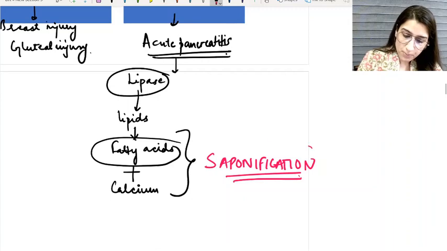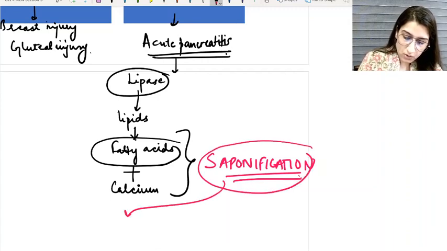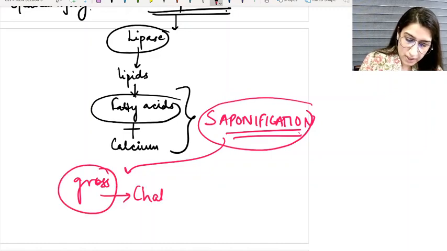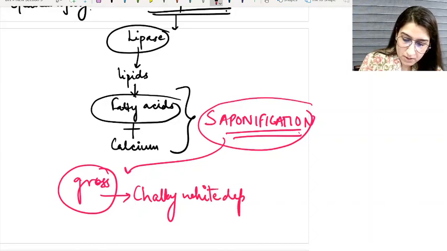And this saponification looks on the gross picture as chalky white deposits.